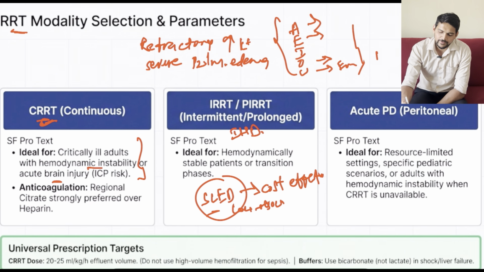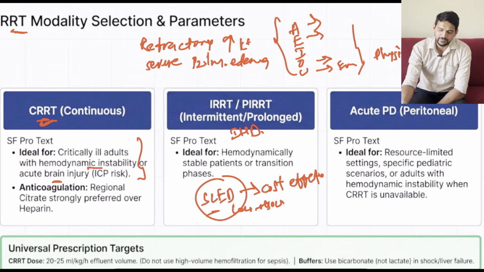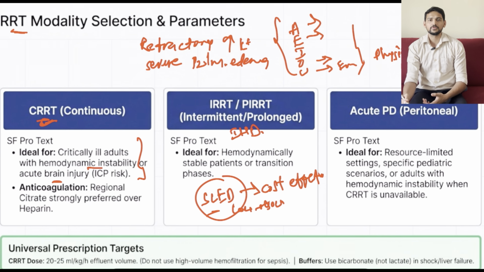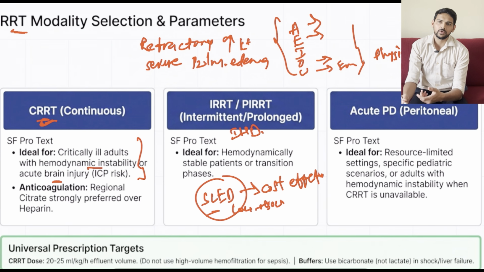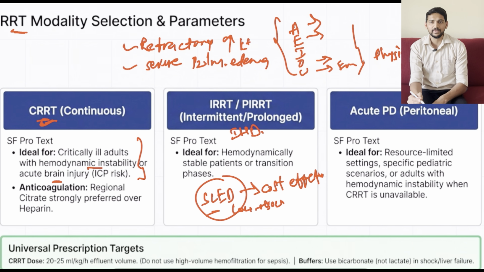There should be physiological recovery as much as possible. That is, the individual has to produce urine on their own without requiring dialysis as much as possible, unless there are some life-threatening conditions as mentioned, refractory hyperkalemia or severe pulmonary edema.